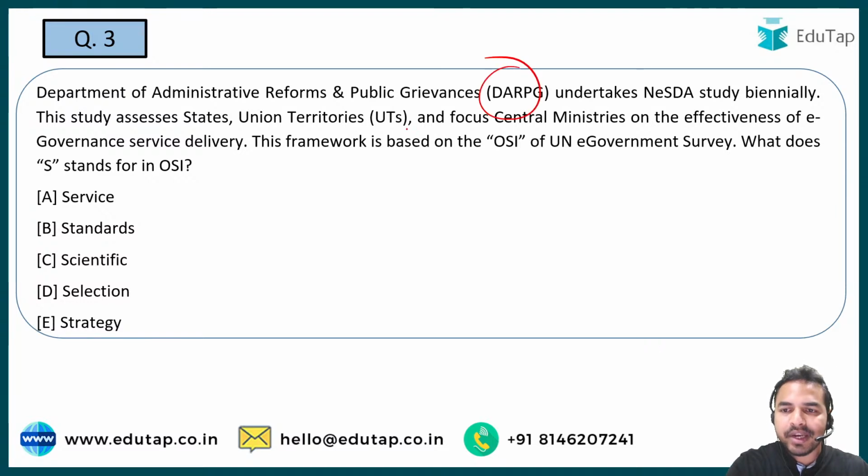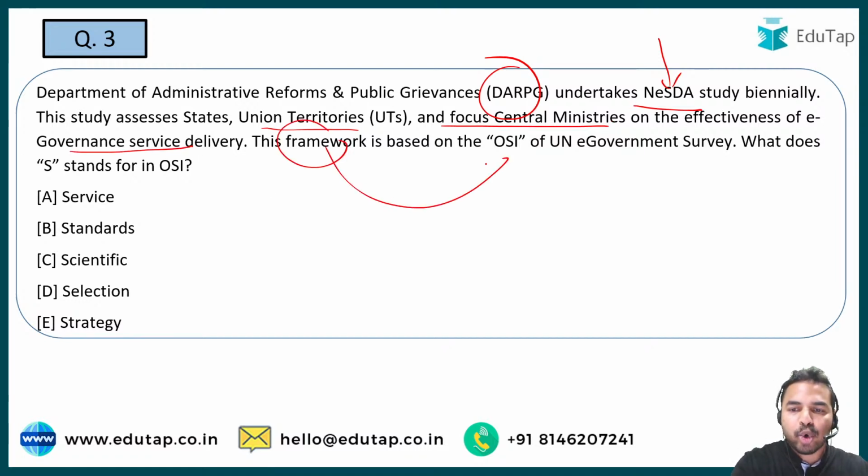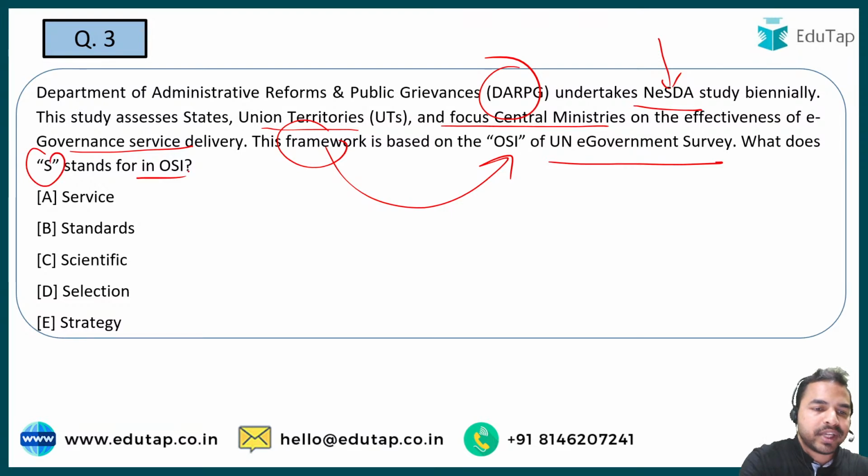So DARPG recently undertook NESDA, which is a study which is being held biannually. Okay, so guys, here in front of you is a question basically on a framework. As I told you, this particular study basically assesses the states' and focuses on the central ministries on the effectiveness of e-governance service delivery. And this e-governance service delivery framework is based on the OSI of the United Nations e-government survey. And you have to tell me what exactly S stands for in the OSI.